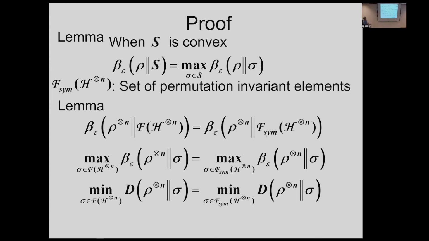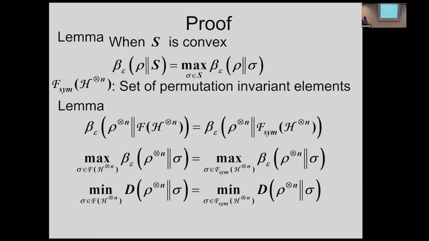We often consider a set of permutation invariant states, because I previously mentioned that the original free set is closed with respect to the permutation. Then we can consider a subset composed of the permutation invariant states. So we consider this one, and for example, this problem is equal to this one. So we can restrict to the permutation invariant states.